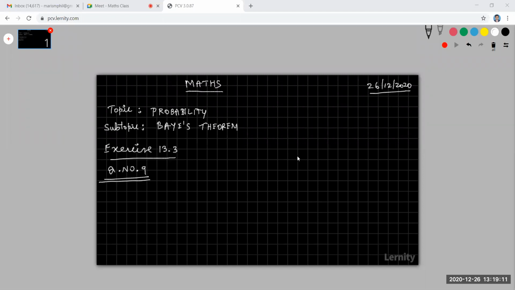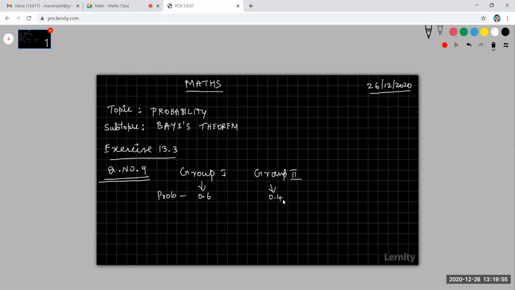Right, so there are two groups, group 1 and group 2. Group 1 will win with probability 0.6. Look at the first statement. Two groups are competing for the position on the board of directors. The probability of the first and second group winning is given. That is, the probability of the first group winning is 0.6 and the second group winning is 0.4.